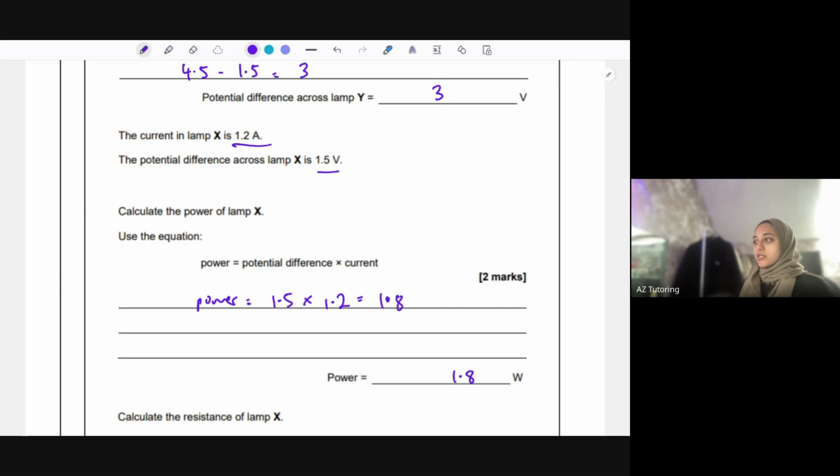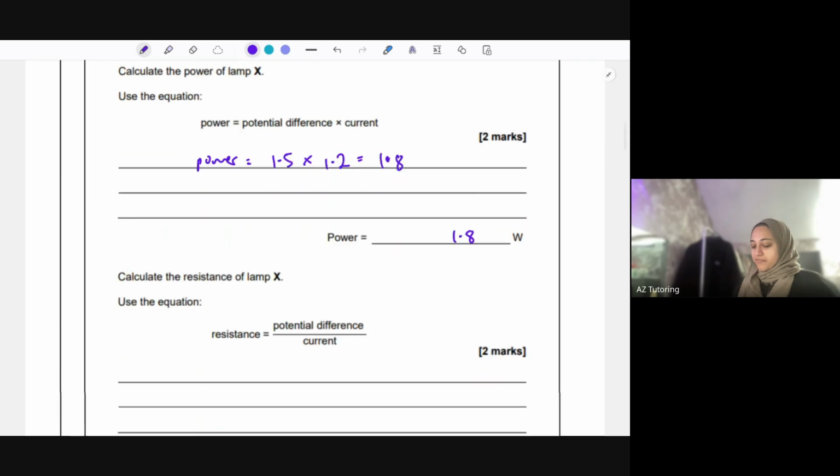These are quite easy marks, these equation ones, especially when you don't even have to rearrange them. But if you do rearrange them, they give you an extra mark for that as well. They tend to become 3 markers.